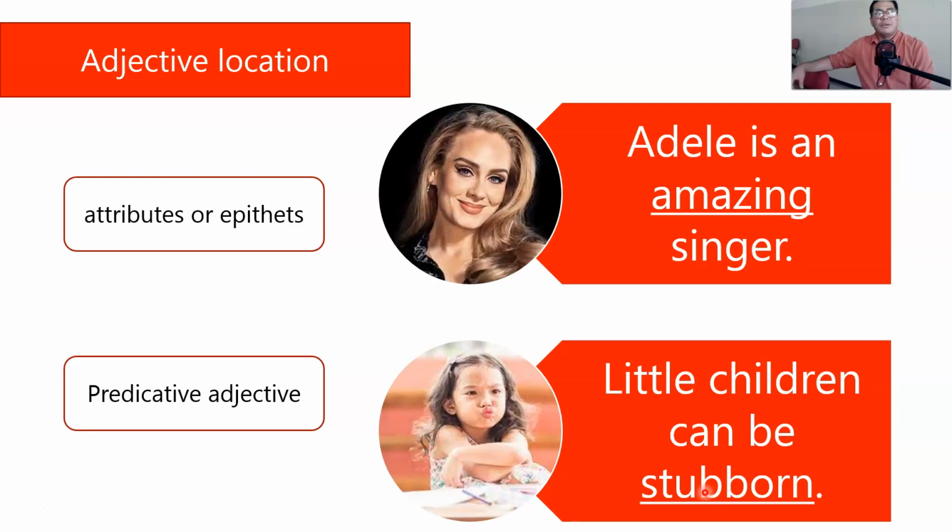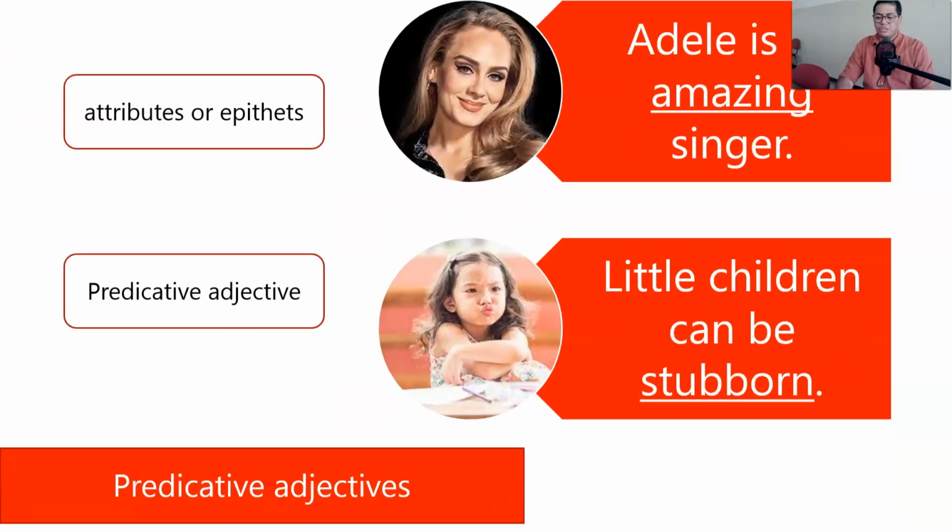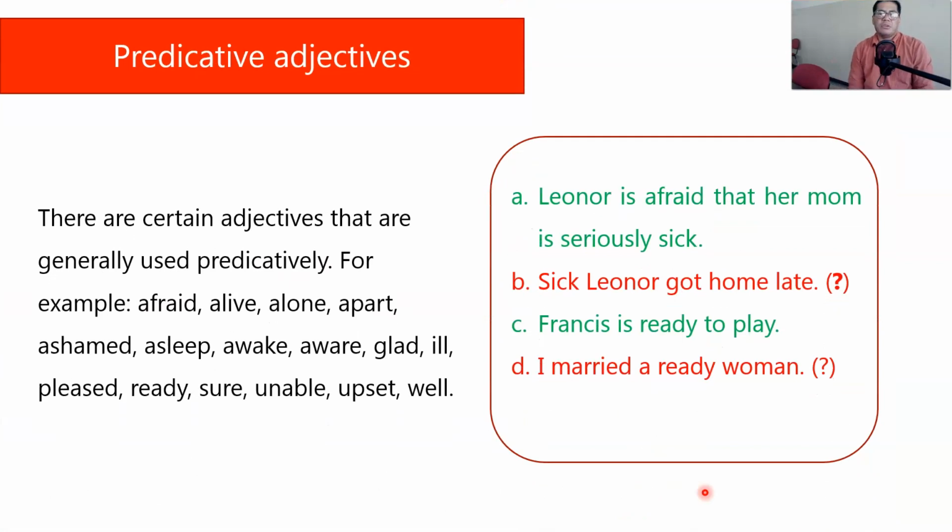Well, yes, because there are certain adjectives. You see, most adjectives can be placed either as attributes or as predicative adjectives. But there are certain cases in which the adjectives can only be placed in specific locations. When that happens, we can talk about predicative adjectives. You know what predicative adjectives are. What I'm trying to tell you is that there are certain adjectives that are only placed predicatively. Examples of these adjectives are afraid, alone, glad, sure, ready.